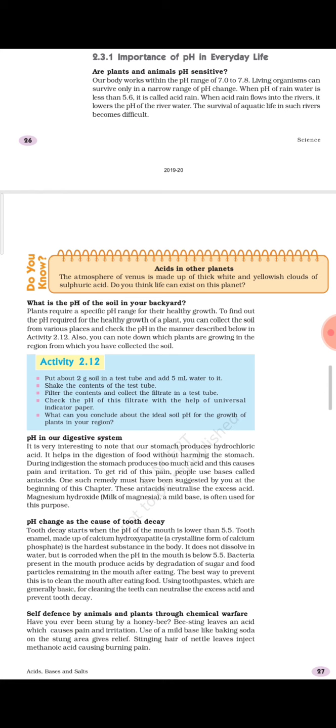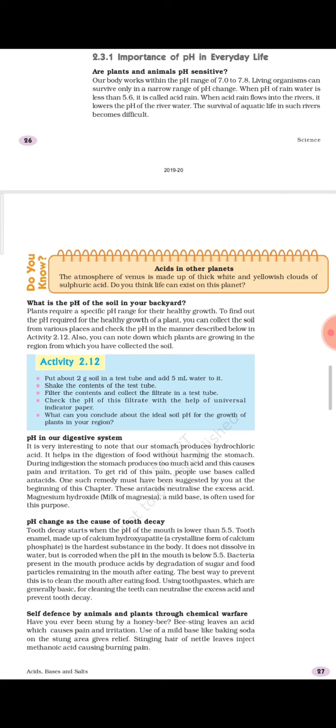That is why, if you recall what sort of home remedy you would have applied in your time, you might have applied some toothpaste, or sometimes quicklime, which is chuna. Another home remedy is the application of baking soda. You can also use baking soda in such a condition, because baking soda is also basic in nature.